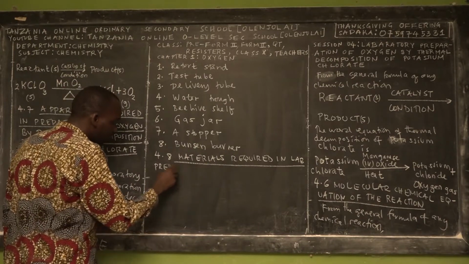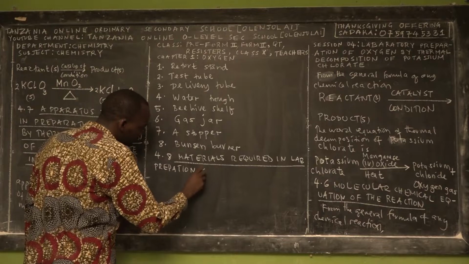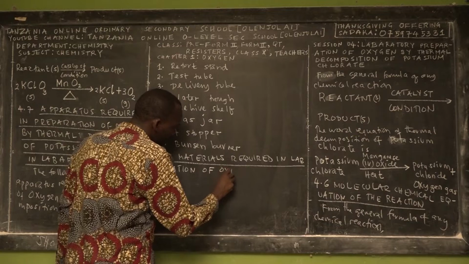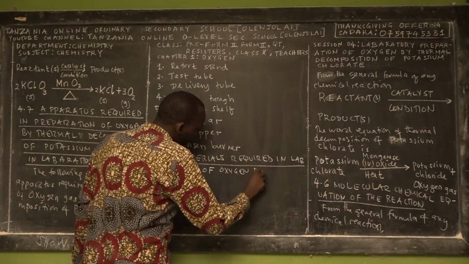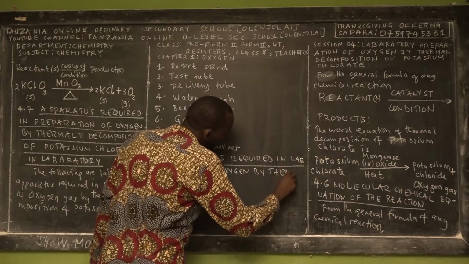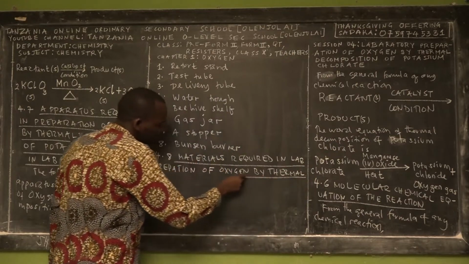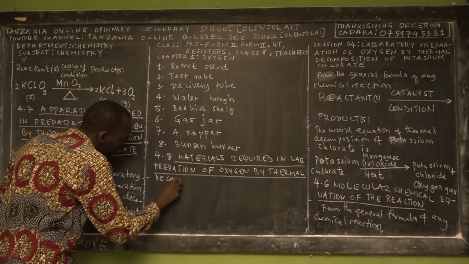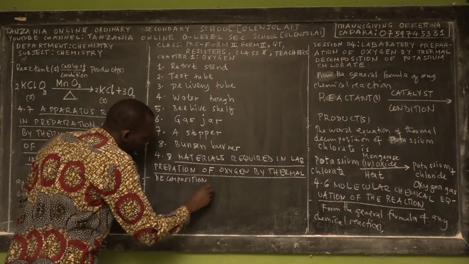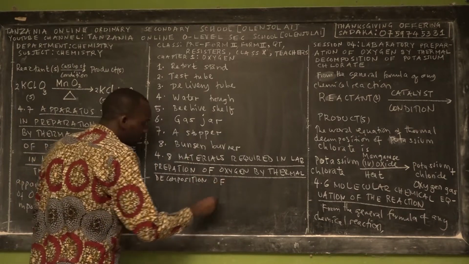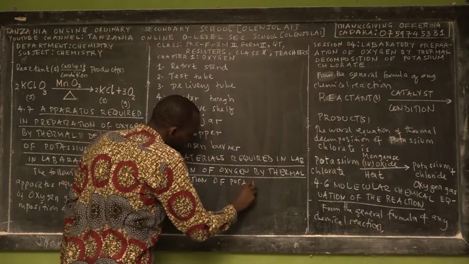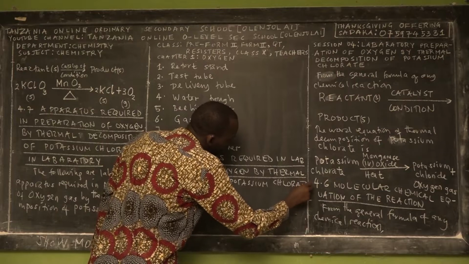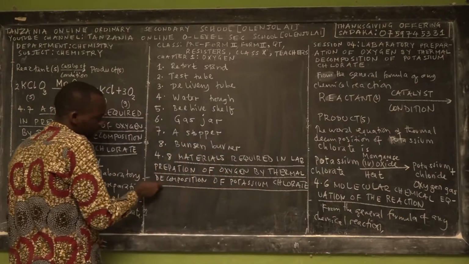We just write in full: laboratory preparation of oxygen by thermal decomposition of what? Of the compound called potassium chlorate.